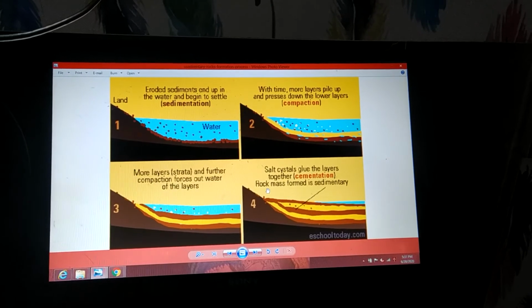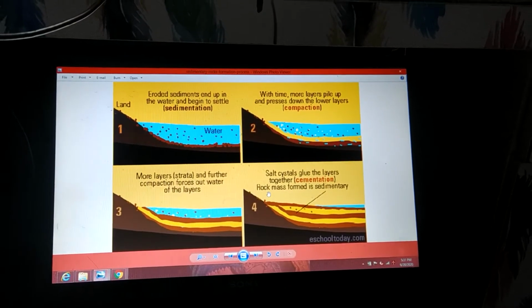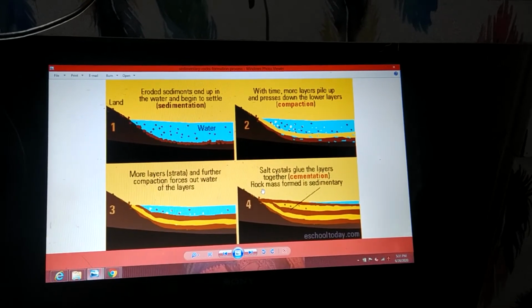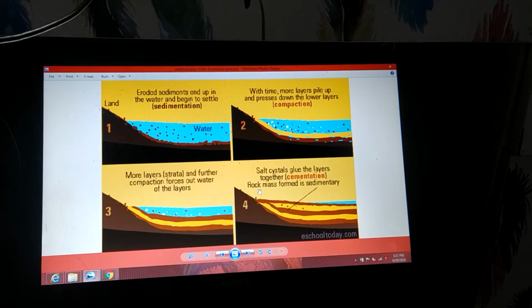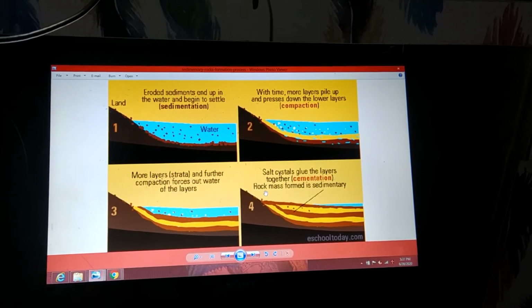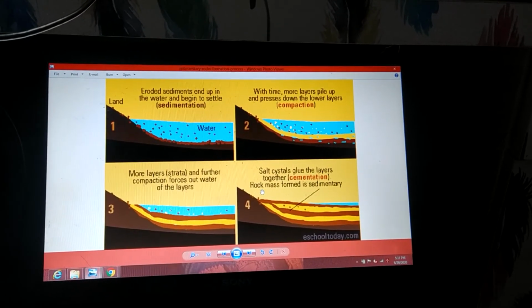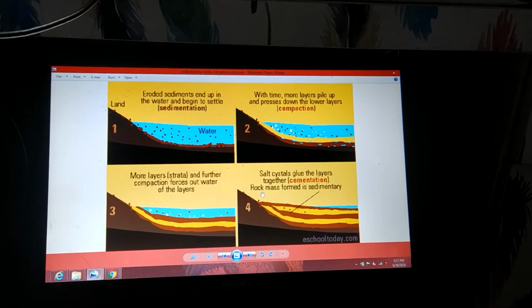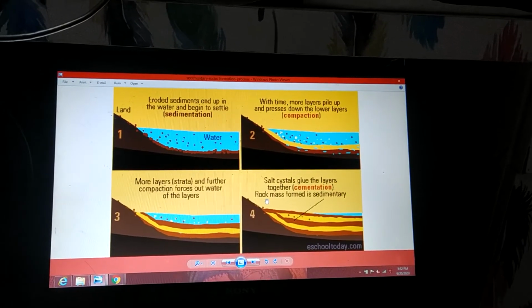When such decomposition occurs, we are not going to have the formation of a fossil. So what is the primary thing needed to prevent the decomposition of the organism's body, doesn't matter if it is a plant or an animal? When these organisms are buried in sedimentation, the decaying is reduced.